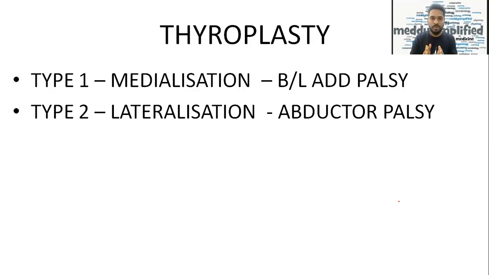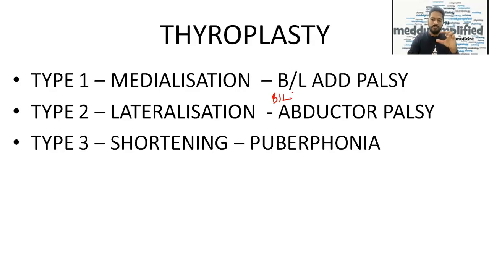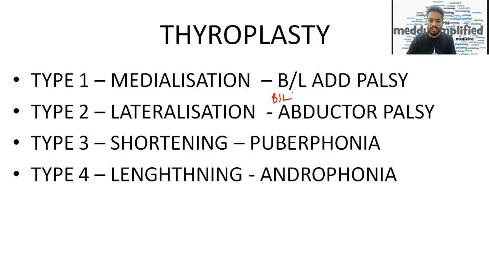So type 2 is lateralization, which we do when the vocal cords are not able to abduct. Okay, so type 2 is lateralization done in bilateral abductor palsy. Now type 3 is shortening of the vocal cord done in pleurophonia, and type 4 is lengthening of the vocal cord done in androphonia.